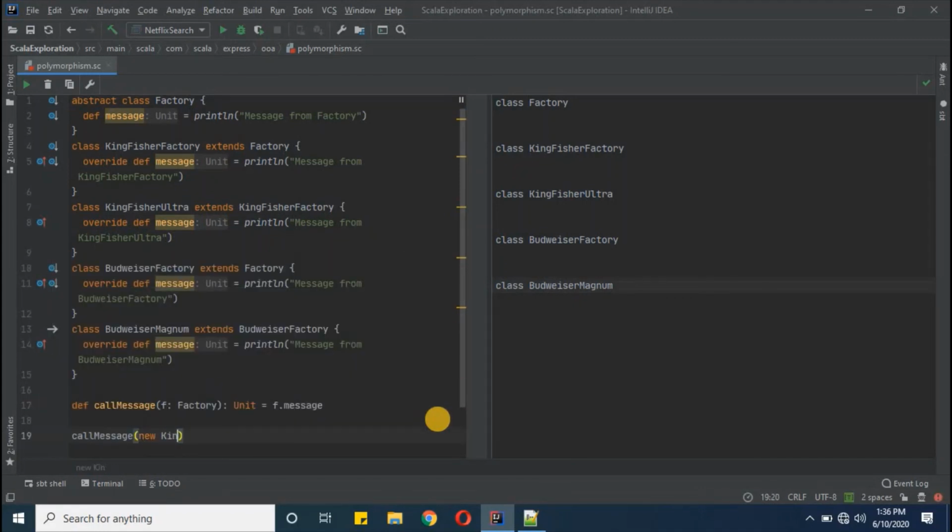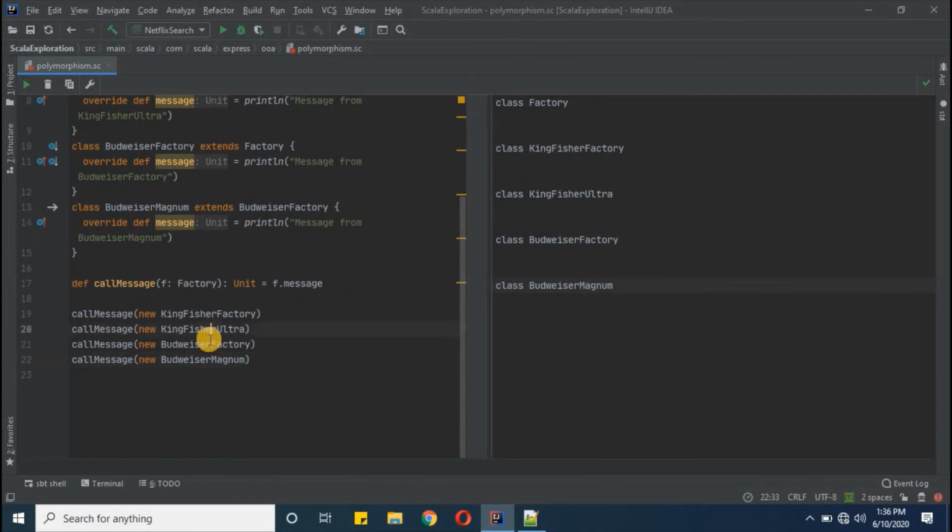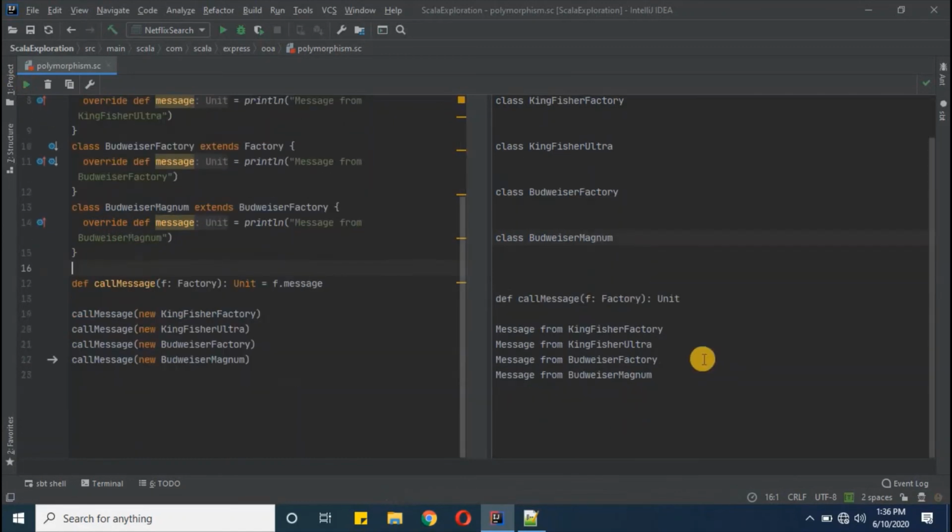First we will keep it new Kingfisher factory, and then likewise I'll create another 3 objects for Ultra, Budweiser factory and Magnum. Okay, so now we will run, and we have got the respective messages as we have kept inside this function. You see, factory first, Ultra, then Budweiser factory, and then Magnum.